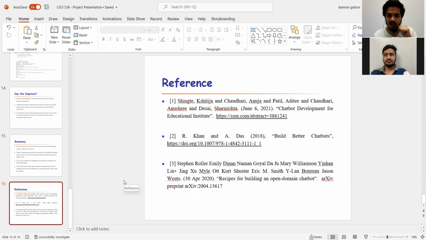And then finally, we got an article called Recipes for Building an Open Domain Chatbot. This article helped us in understanding the tokenization functions, and how we can use tokenization and NLP in a better way to improve the performance of a chatbot. So this was all about our project, and here we'd like to conclude.